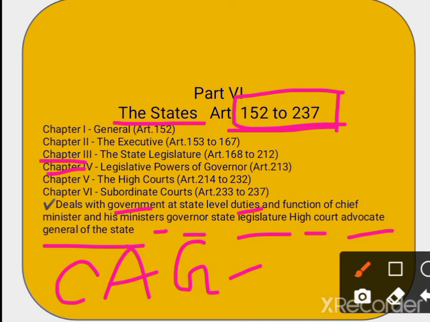Chapter 4 deals with the legislative power of the governor, that is article 213, and chapter 5 deals with the high court, articles 214 to 232, right? And chapter 6 deals with the subordinate courts, articles 233 to 237. That's all for this part.